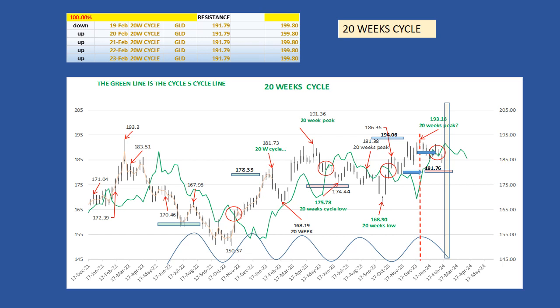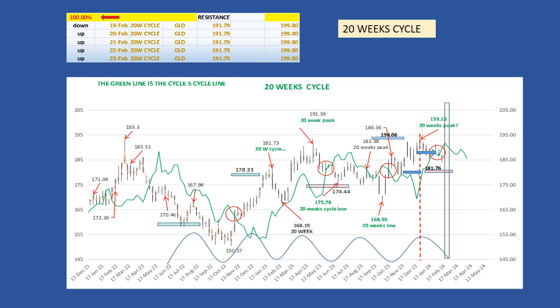According to the Hurst cycle nominal model, the 20-week cycle average length is 19.5 weeks. So we can expect the 20-week low forming this week, with a possibility that the low has formed last week, on Wednesday, February 14th. The success rate for this cycle is 100%, meaning when trading this cycle, all the trades were profitable. What's next? Technically the gold ETF should form a low this week.